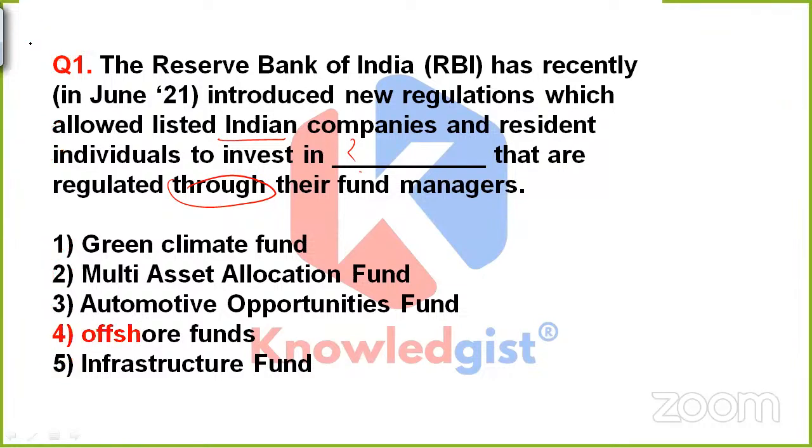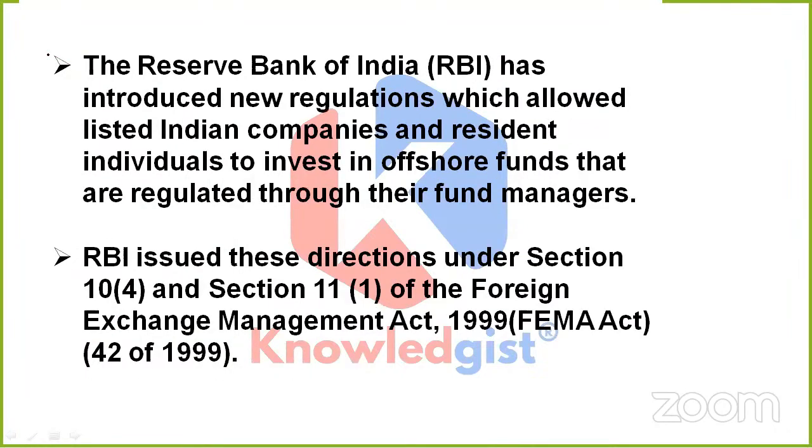Okay. But this time, dear, the correct option is option 4, that is offshore funds. So what is the new thing? RBI has introduced new regulations which allow listed Indian companies and resident individuals to invest in offshore funds. And these are regulated through their fund managers, right? And these new directions came under section 10.4 and section 11 of the Foreign Exchange Management Act of 1999, which in short we call the FEMA Act, of 1999.